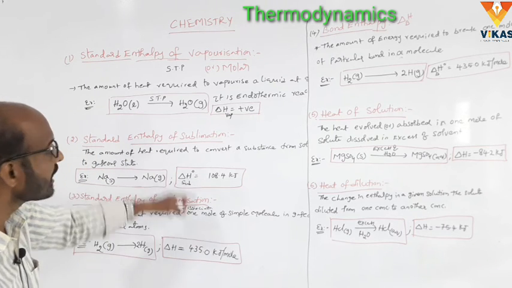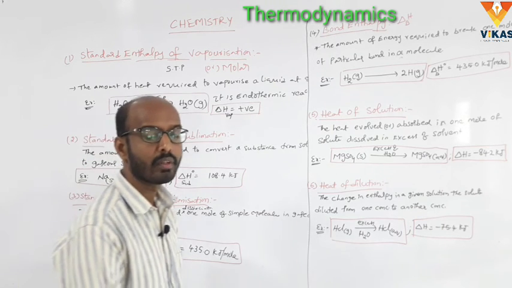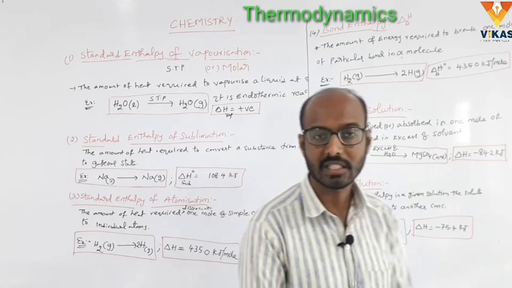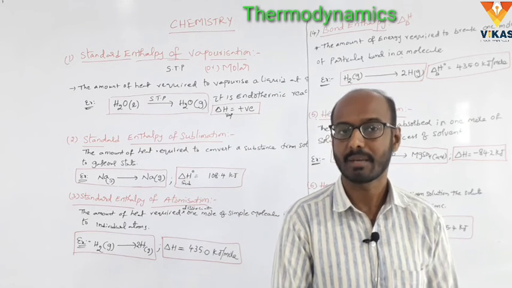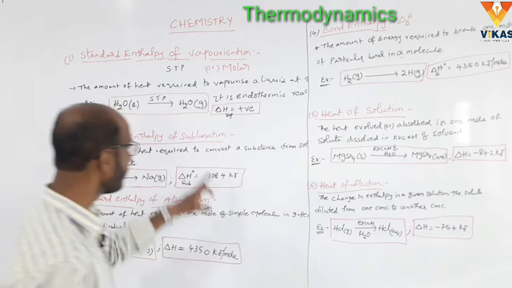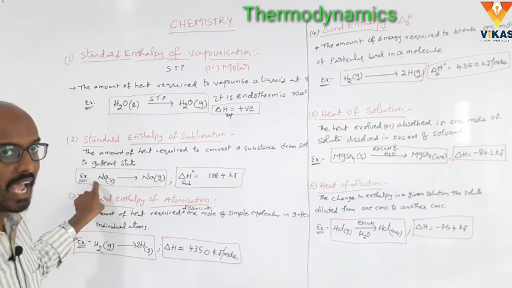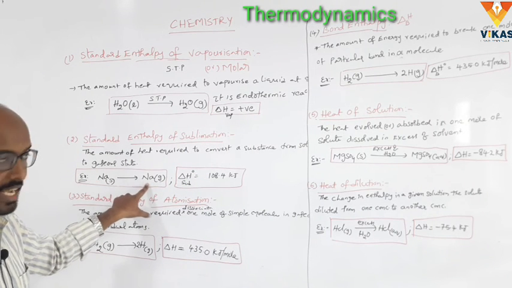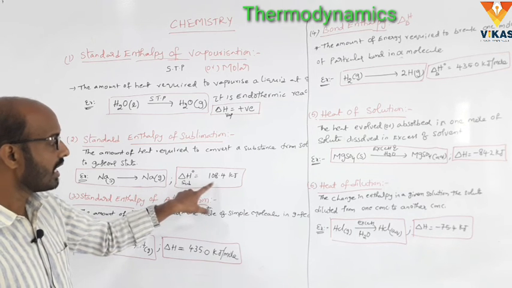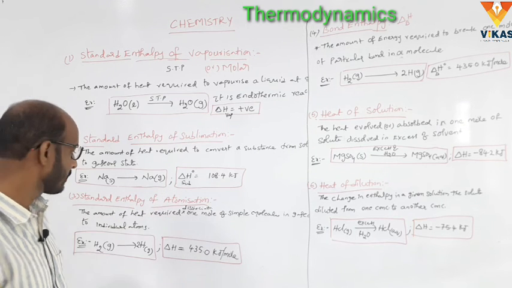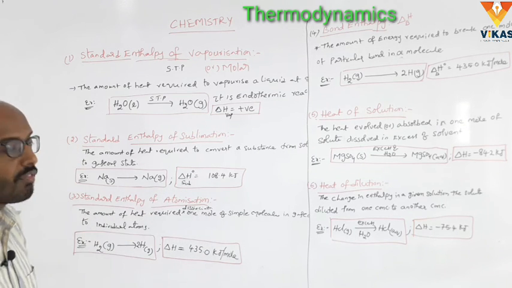The amount of heat required to convert a substance from solid state to gaseous state without decomposition of the substance is called standard enthalpy of sublimation. An example: Na solid is converted to Na gas. Here the delta H sublimation is 108.4 kilojoules. Okay, and next, standard enthalpy of atomization.